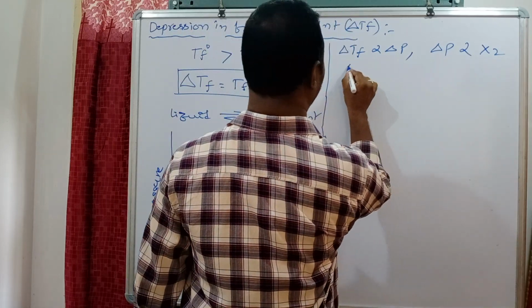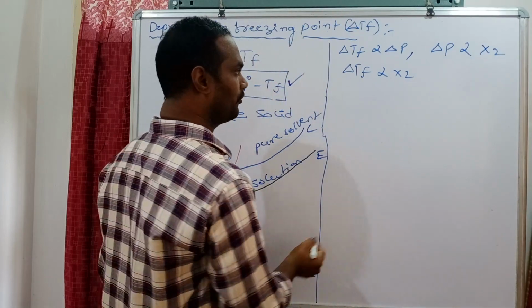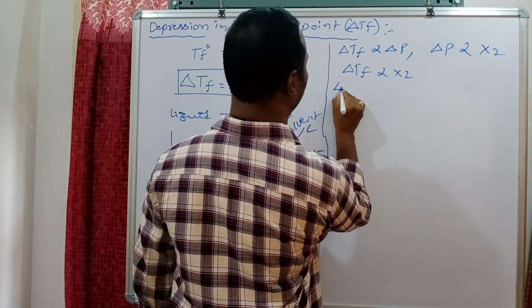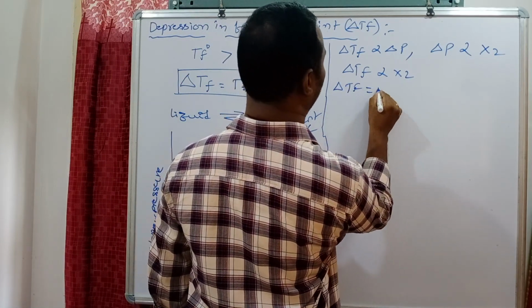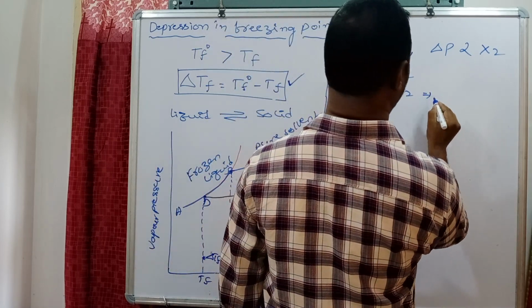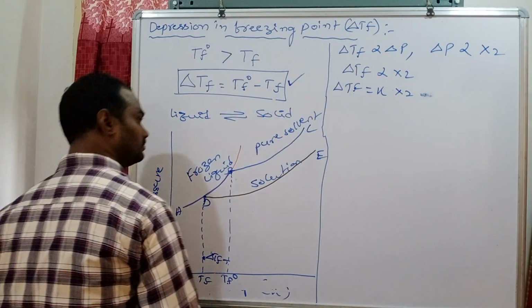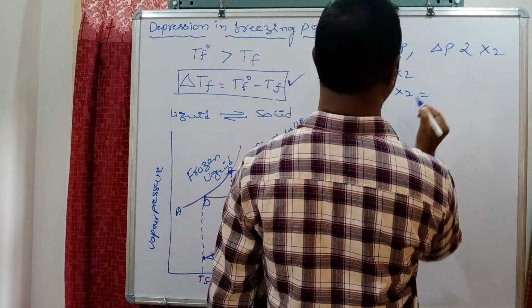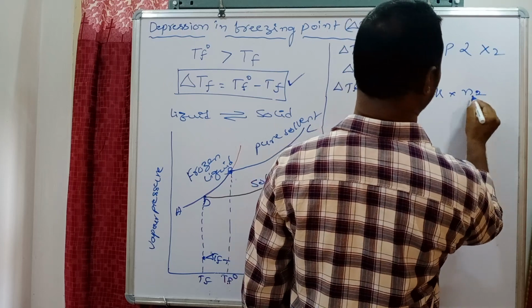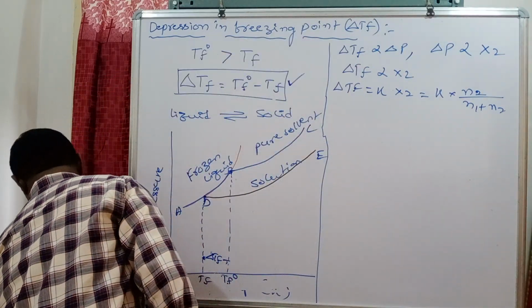From these two equations, we can write delta Tf proportional to X2, where X2 is the mole fraction of solute. To remove the proportionality, we use a constant K: delta Tf = K into X2, where X2 is the mole fraction of solute, that is, number of moles of solute divided by number of moles of solvent plus number of moles of solute.